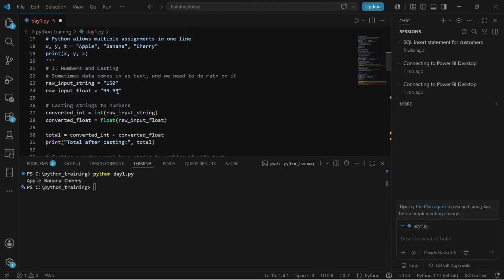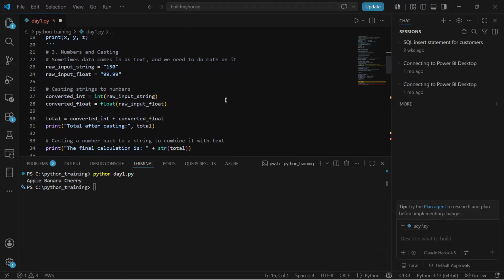It should have been a decimal, but since I've used quotation marks, the data type is string. Now we can use the casting approach, where we can convert the data type from one format to the other.